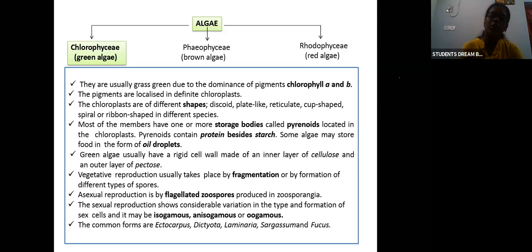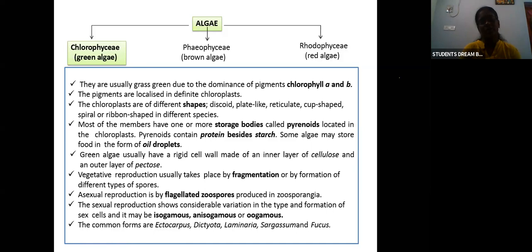First, we'll see about chlorophyceae. What are chlorophyceae? They are usually grass green in color due to the dominance of the pigments chlorophyll A and B. Chlorophyll A and B are green in color. These pigments are localized, present in definite chloroplasts.